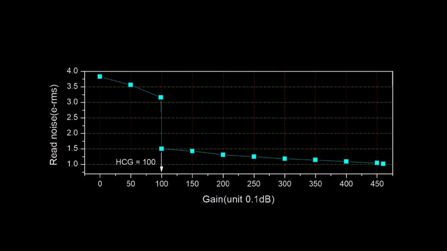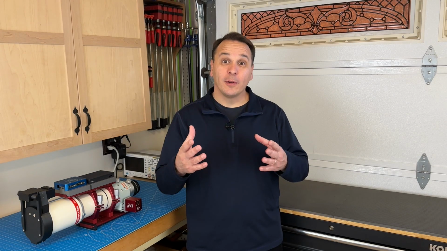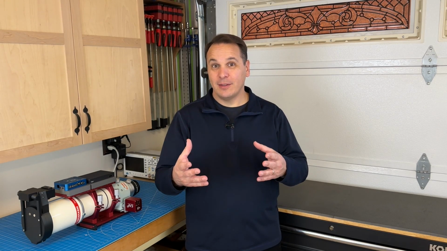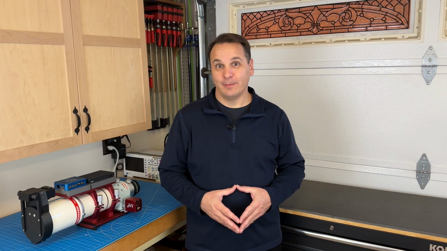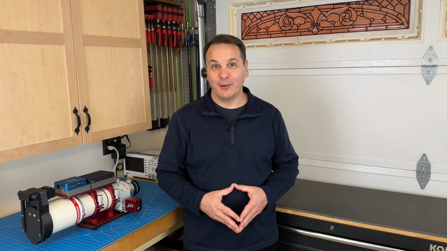The read noise, which depends on the gain, is about 1.5 electrons at gain 100. The dark current shot noise, which depends on the sensor temperature and the exposure length, is about 1 electron at -5 Celsius degrees for a 10-minute exposure. And the quantization noise, which depends on the ADC resolution and on the gain, is in the same order of magnitude as the other two. So these 3 sources of noise have relatively similar values.